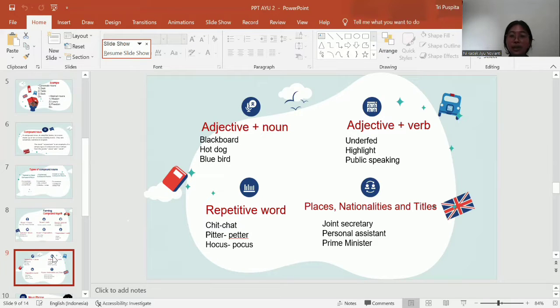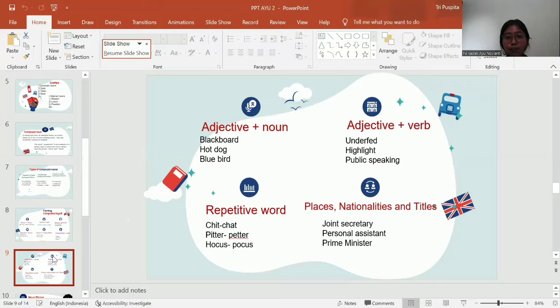The ninth is repetitive word. For example, chit chat, Peter Peter, hocus pocus. Word one is chit, Peter, and hocus. The word two is chat, Peter, and pocus.